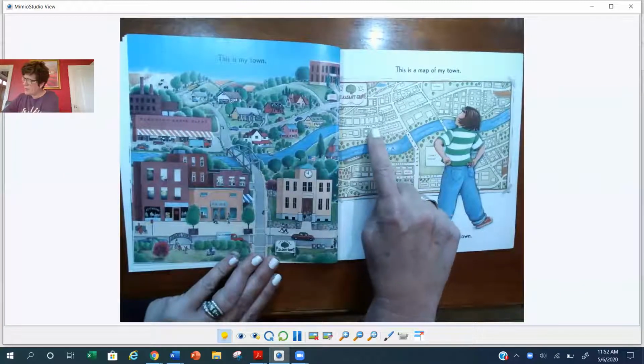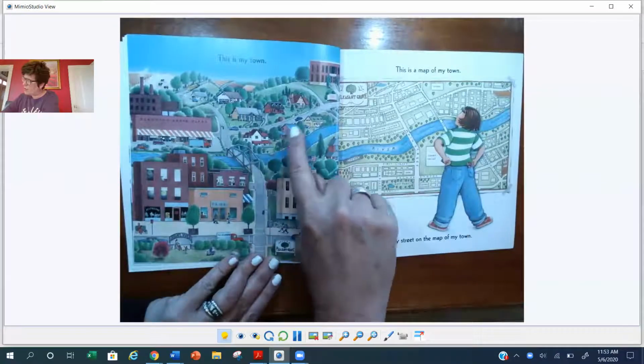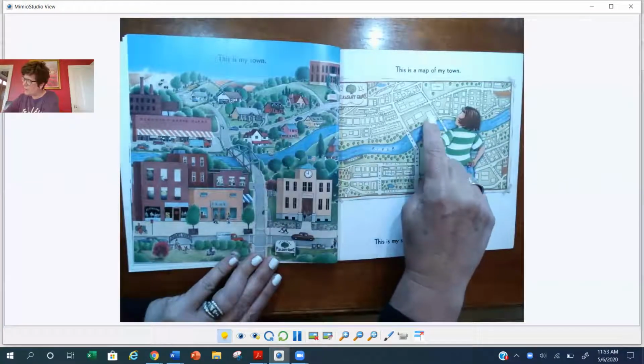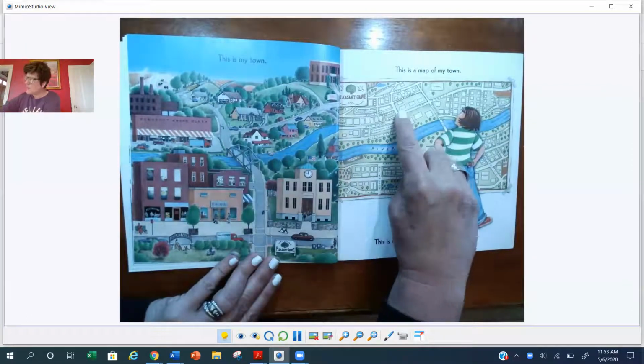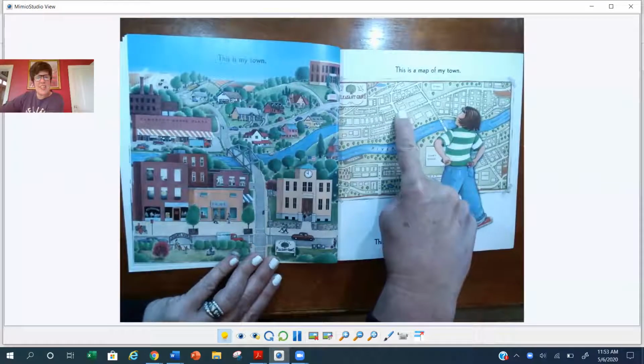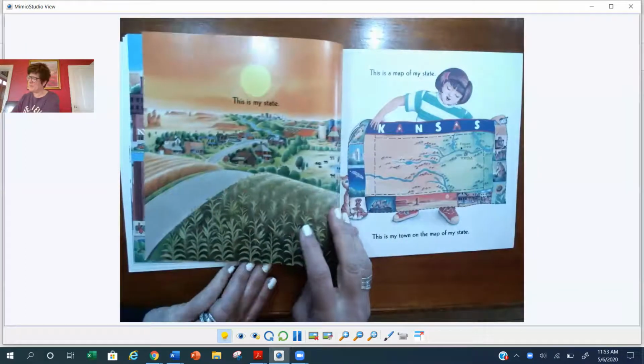Here is a shopping center. And then I see that there are 1, 2, 3 houses. And then look, there's a street and then another house. Oh, I think this is her house right here. Do you see? It looks very similar to the picture of her town. This is my street on the map of my town.